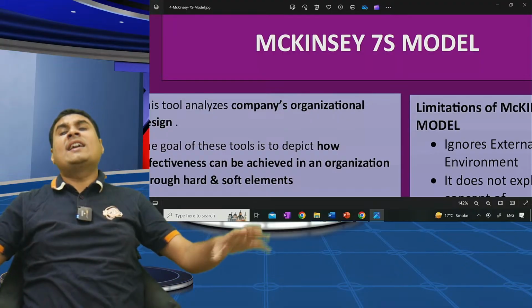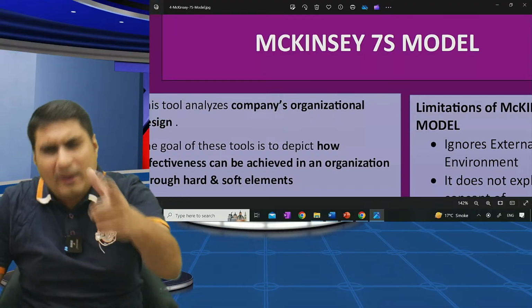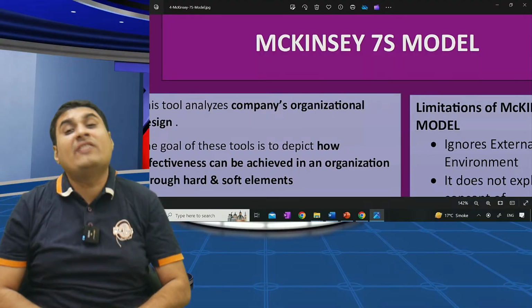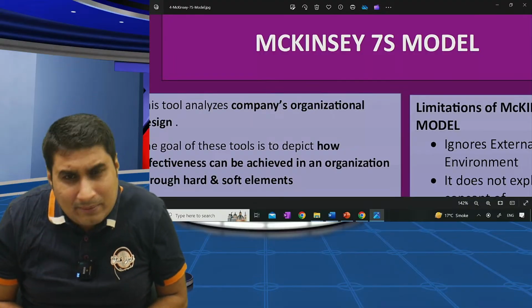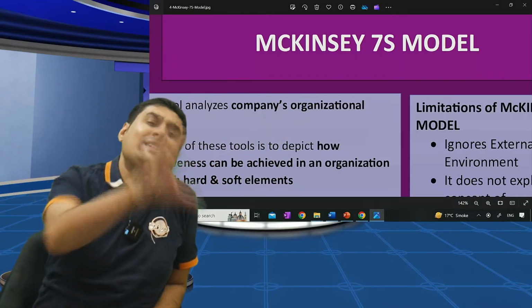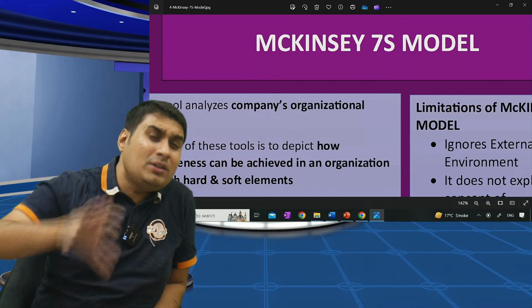Oh, again new. A lot of amendments are there in this chapter. We are doing amendments in every single thing. Next amendment, McKinsey 7S model. Never ever in SM syllabus before this date. First time it's coming from this attempt. These lectures are strictly as per new syllabus.